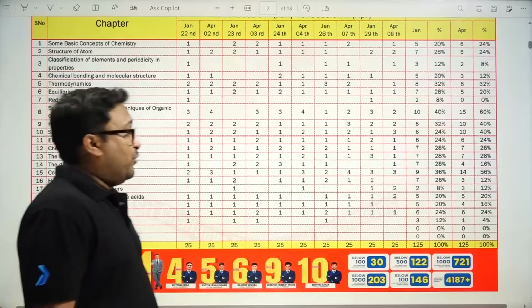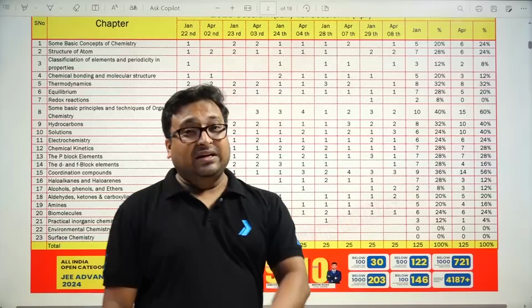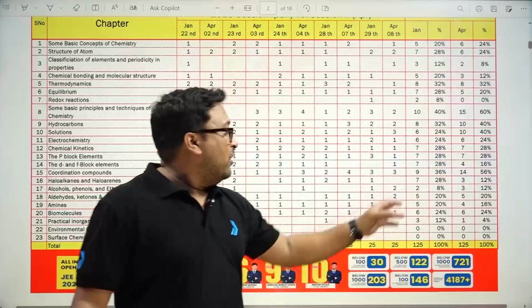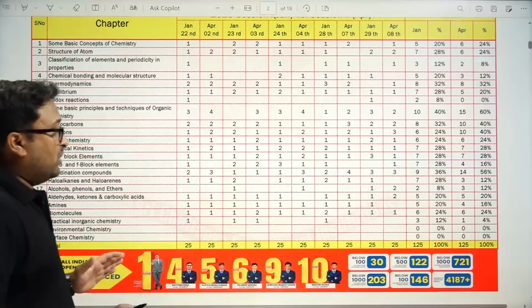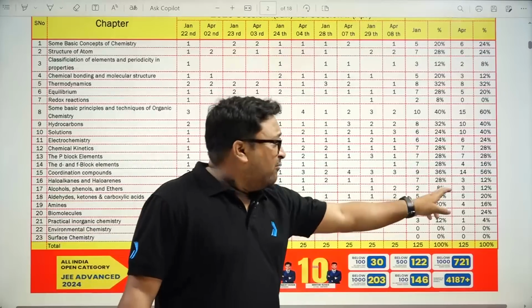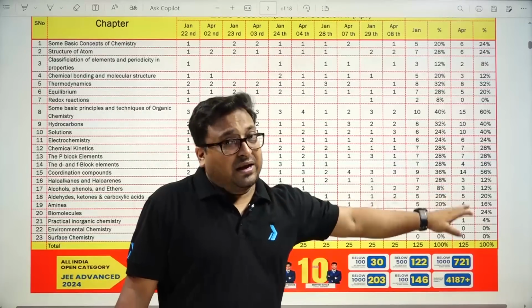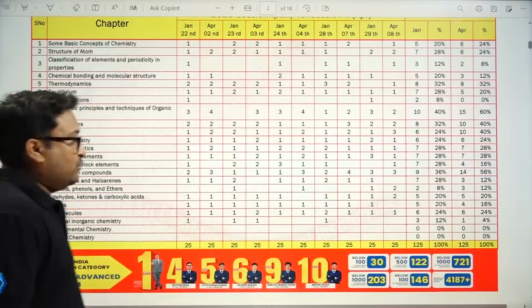Now coordination compound, very high weightage in April. So 9 questions were in January shift 2, but 14 questions in April shift 2 in total. Okay, now haloalkanes and haloarenes, again the weightage is low in April shift 2: 7 in January shift 2 and 3 in April shift 2.